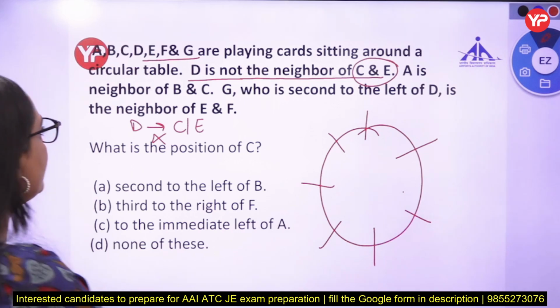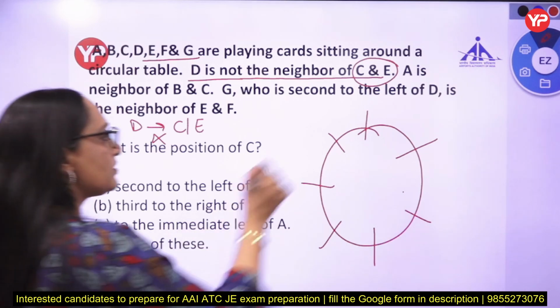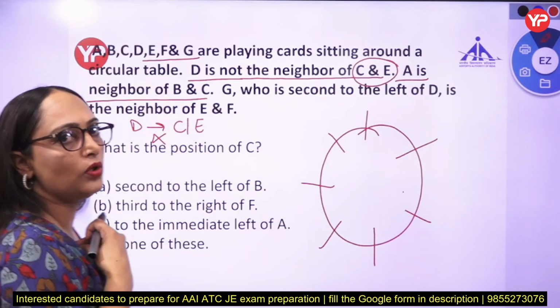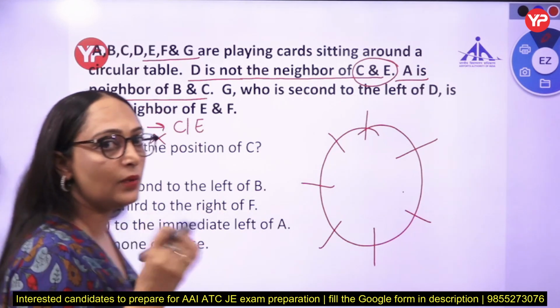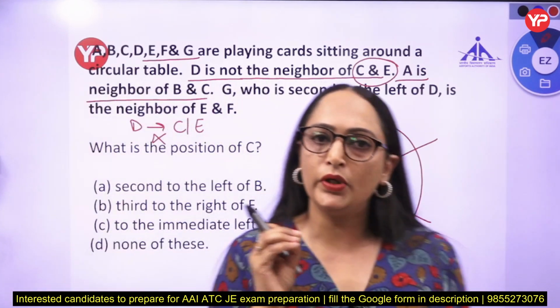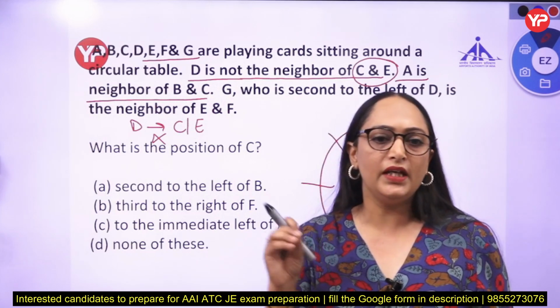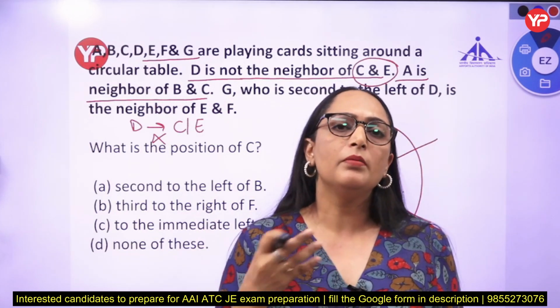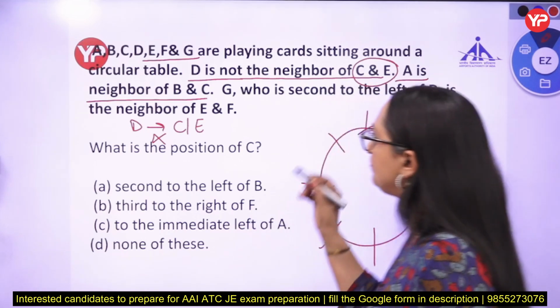Now A is neighbor of B and C. This is also not a definite information. That means if A is a neighbor of both B and C, A is sitting between B and C. Position of B and C, maybe B is right of A or maybe B is left of A. Now G,